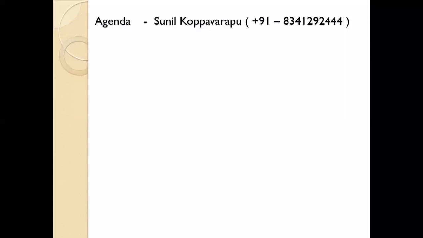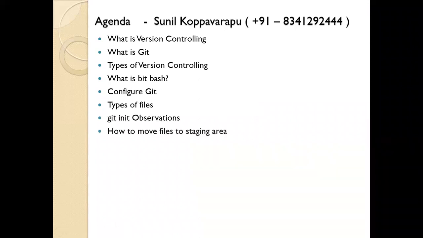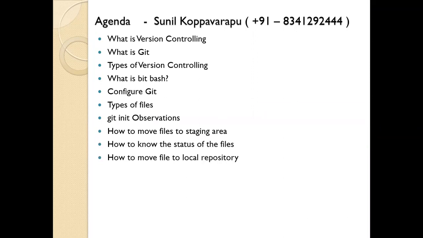We'll understand what is version controlling, what is Git. We already had a basic understanding in the previous session, so let's quickly repeat that. What is Git bash? How to configure Git? What are the types of files in Git? Git init observations, how to move the files to the staging area, how to know the status of the file, how to move the files to the local repository, how to see the list of all the commits. All these technical jargons like staging area, commits, Git bash, Git init, all this will be pretty simple once we complete our session for today, okay? So let's get into the practicals and understand the concept of Git.